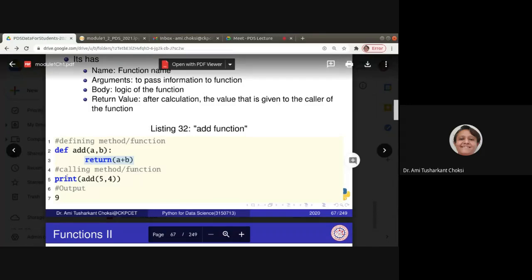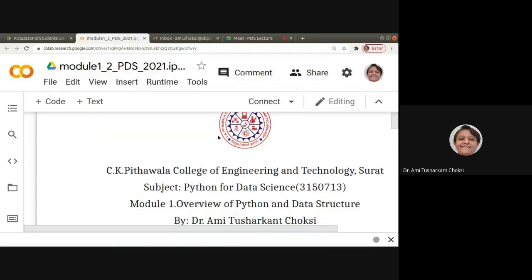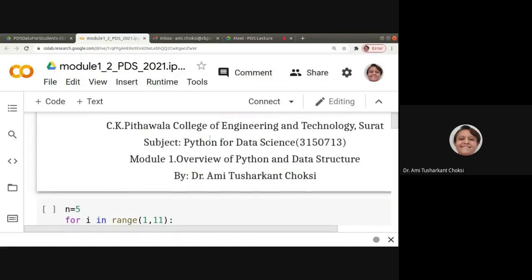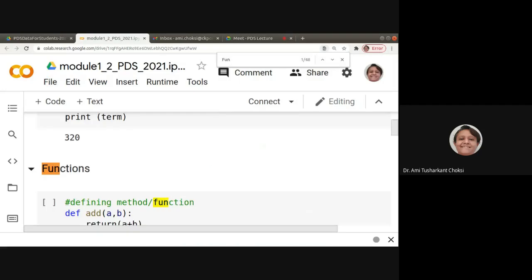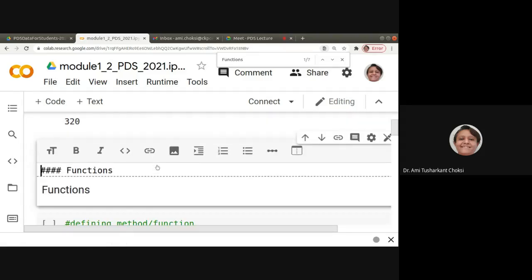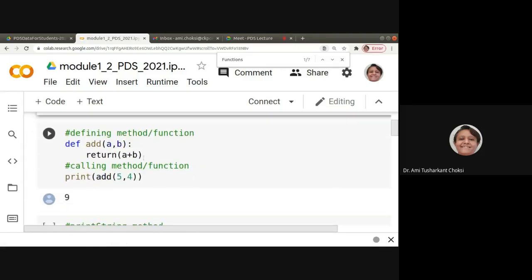How to call the function? Print add 5 and 4. So it will give us the output, that is 9. Let us try that in our program. We want to start with functions, right? So a very simple function we have written, and that is the add function.